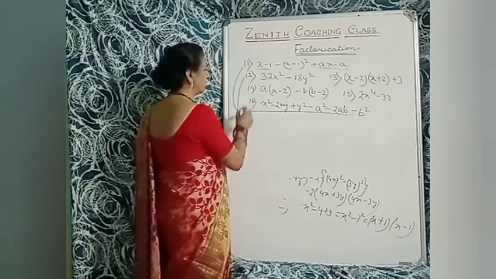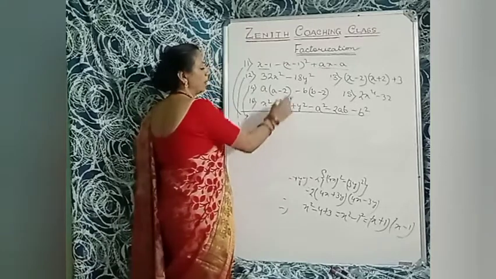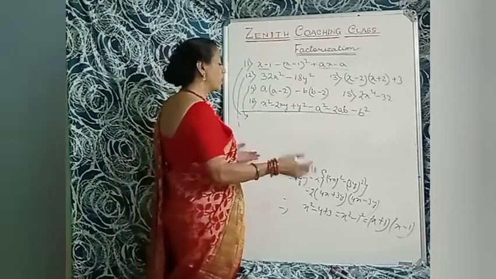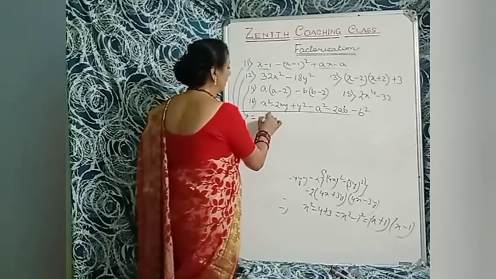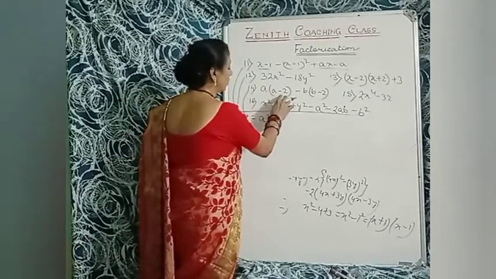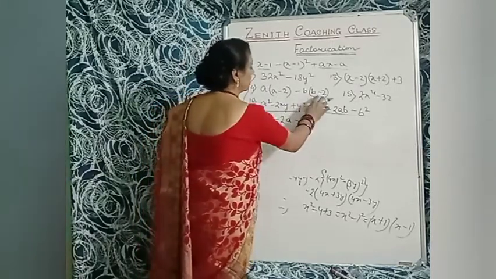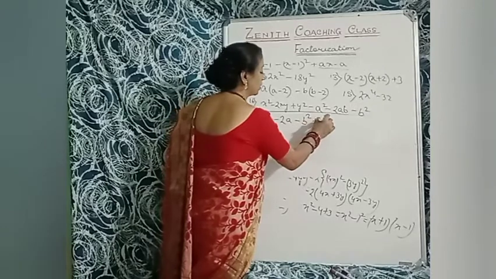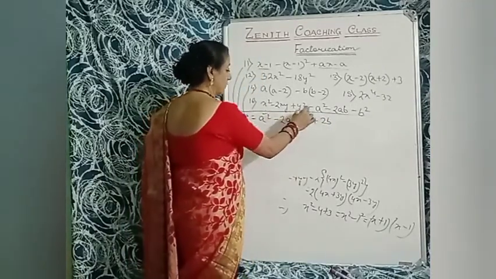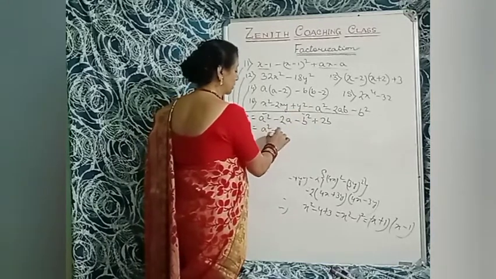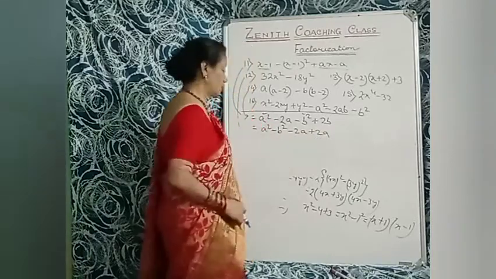So now it's the 14th sum. A multiplied by A minus 2 minus B multiplied by B minus 2. So what to do? Just multiply. So A multiplied by A is A square minus 2 into A, that is 2A, minus B square plus 2B. So what to do? Take this one and that one. A square minus B square minus 2A plus 2B. Just interchange the terms. Okay.